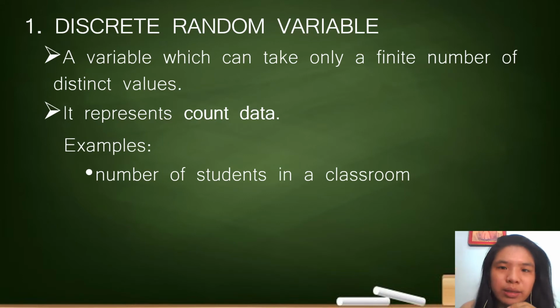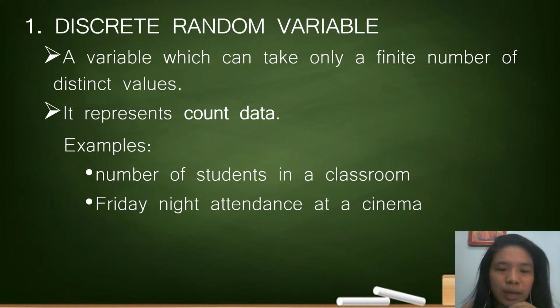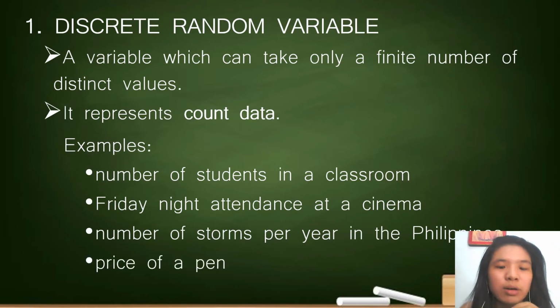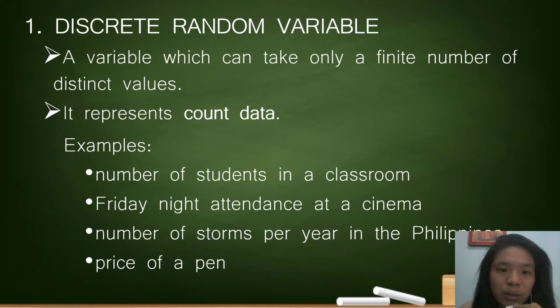The first one is the number of students in a classroom. You can count the number of students in a classroom. If you can count it, therefore it is discrete random variable. Second one is the Friday night attendance at the cinema. Number of storms per year in the Philippines and a price of a pen. So as you notice, all these examples are countable, meaning they are under a discrete random variable.